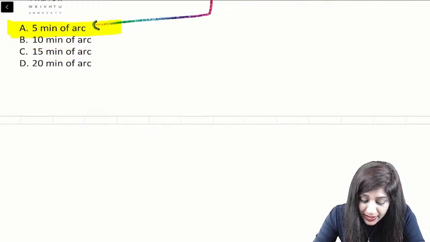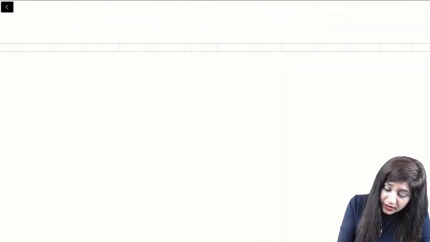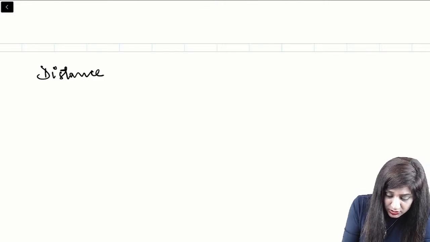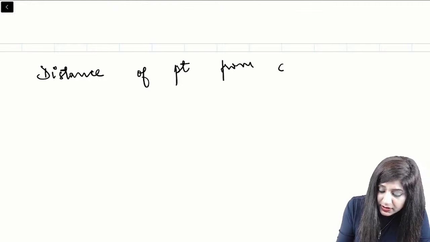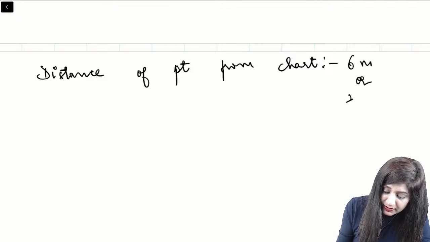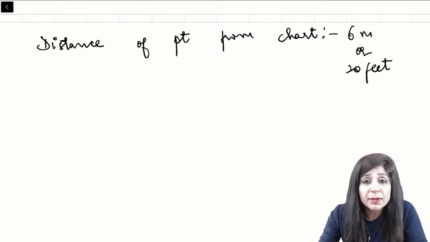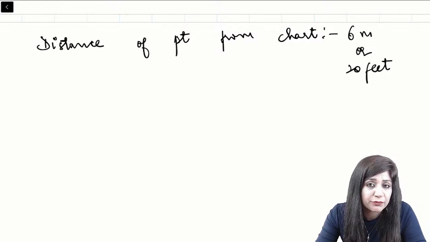So basically, when you see the Snellen's chart, the distance of the patient from the chart is 6 meters or 20 feet. In India we take it in meters, while in the US we take it in feet. So 6 meters is equal to 20 feet.